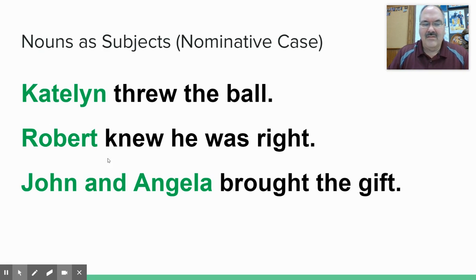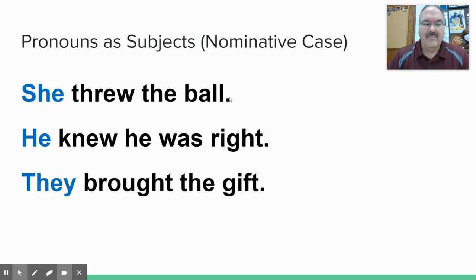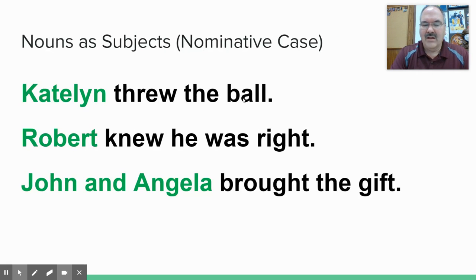So you have three sentences, three different subjects, and all of those subjects can be replaced. All those nouns can be replaced by pronouns. And it would look like this. She threw the ball instead of Caitlin threw the ball. Robert turns into he. He knew he was right instead of Robert knew he was right. And they brought the gift instead of John and Angela brought the gift, right? So far, really, really simple. I don't think anybody would have problems with that.